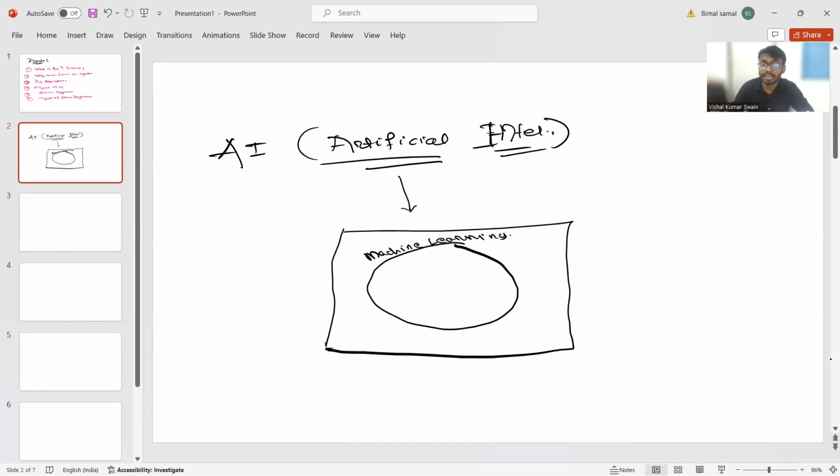Now let's talk about machine learning. Machine learning has a lot of tools. Artificial intelligence has existed for the past 60 to 70 years. The question may come to your mind: why is it in demand only now? Because at that time, high-performance computers were very costly.